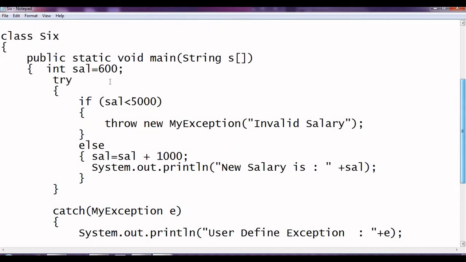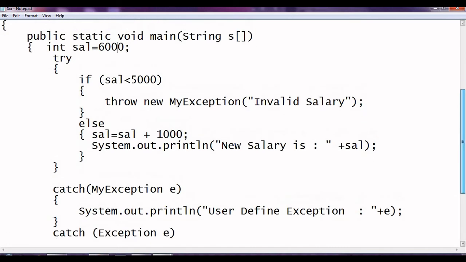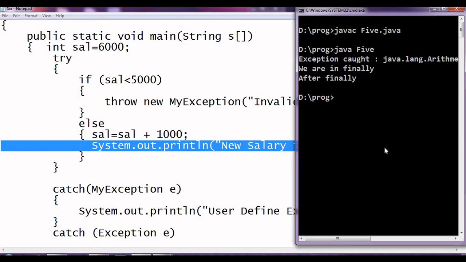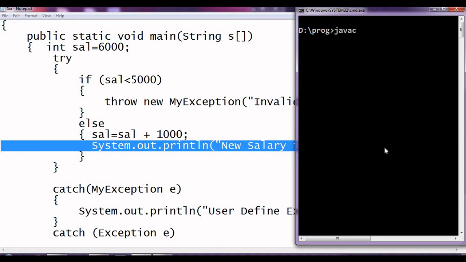Let us check it. Again we give 6000, and the output should be the new salary, something like this. Okay, check it. Fine, 7000.